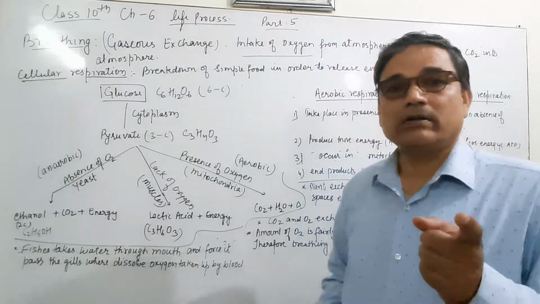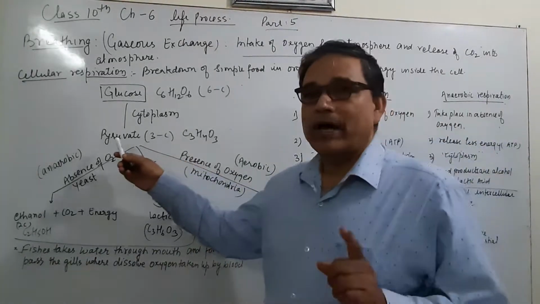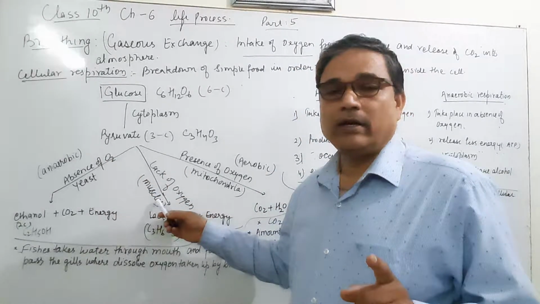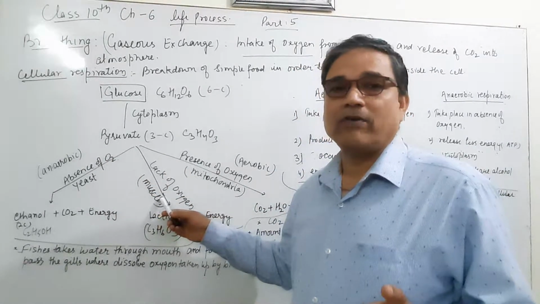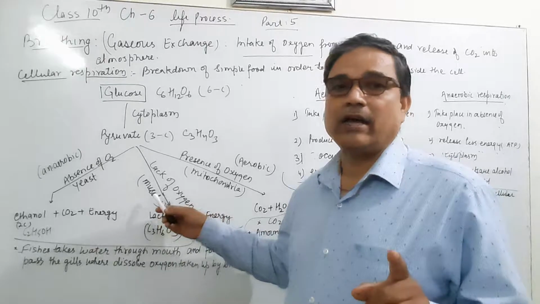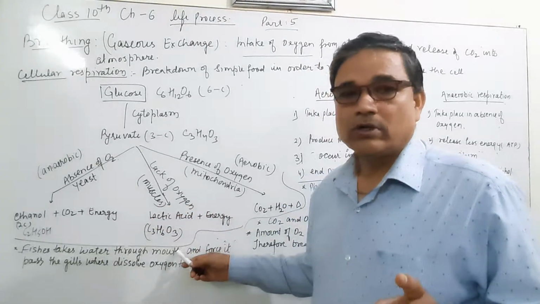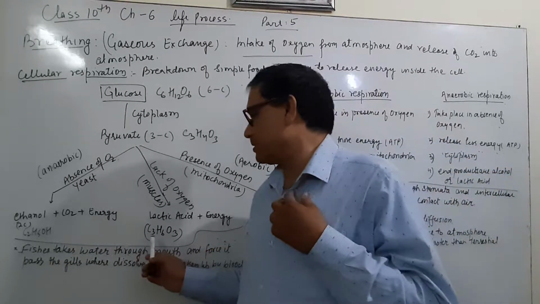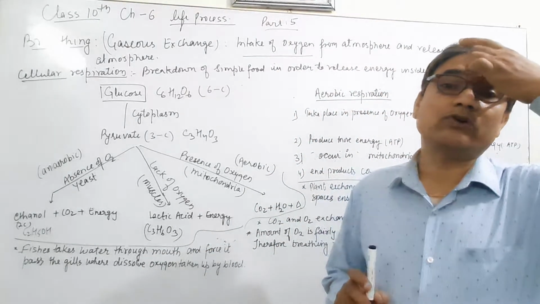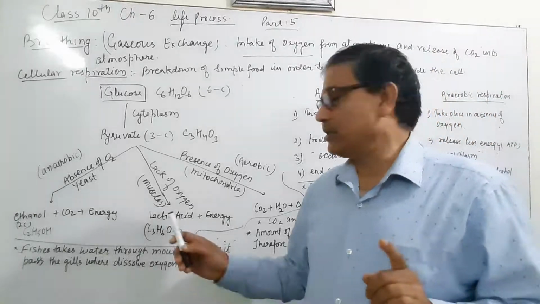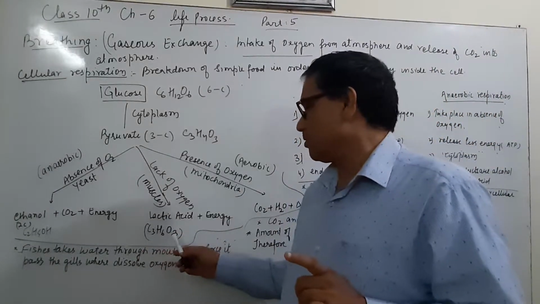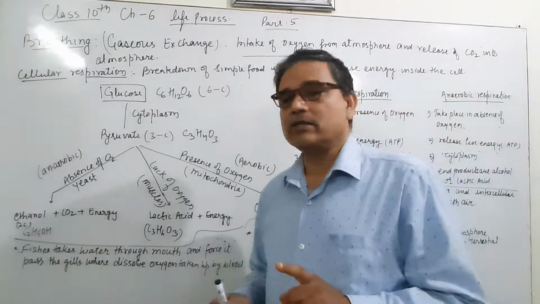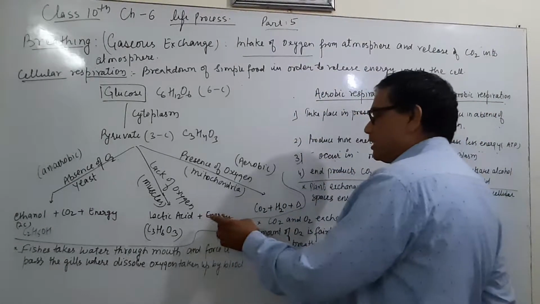It means what reaction will take place? This pyruvate, which is 3 molecules of carbon, in an insufficient supply of oxygen, in lack of oxygen, takes place in muscles and produces lactic acid and energy. And the formula of lactic acid, which also has 3 carbons, is C3H6O3. This is the lactic acid and energy.